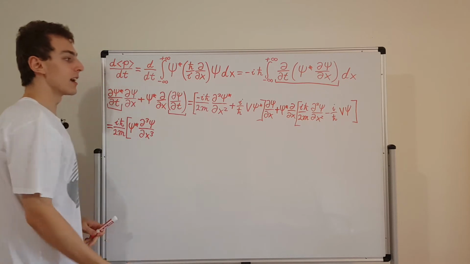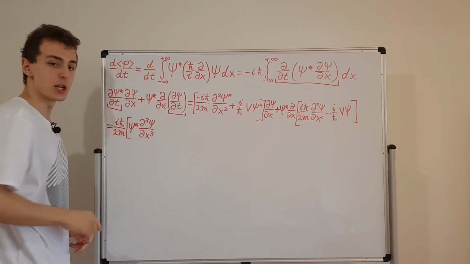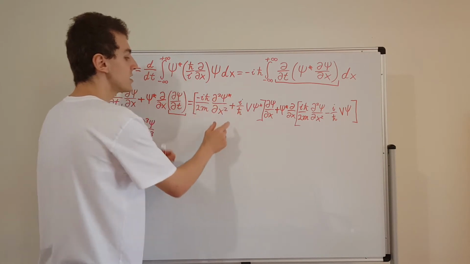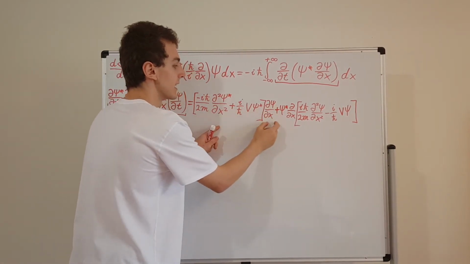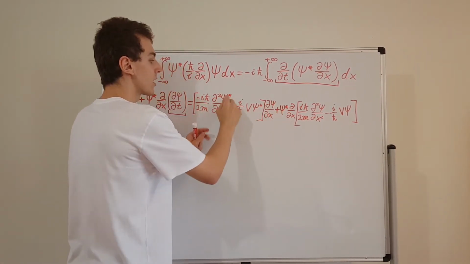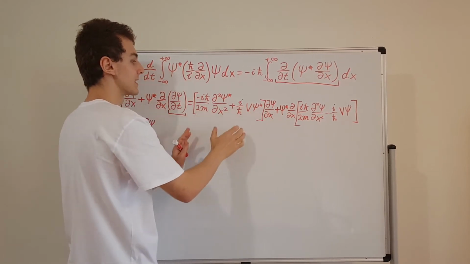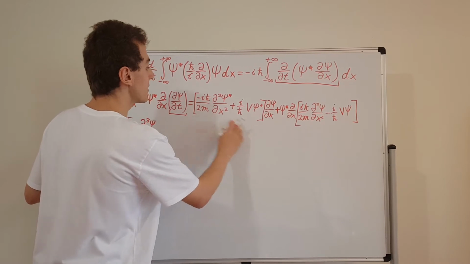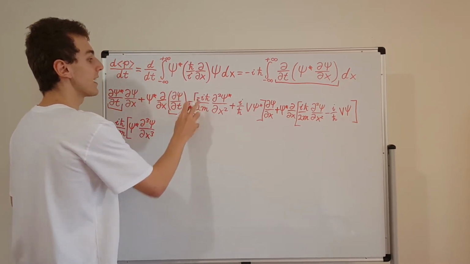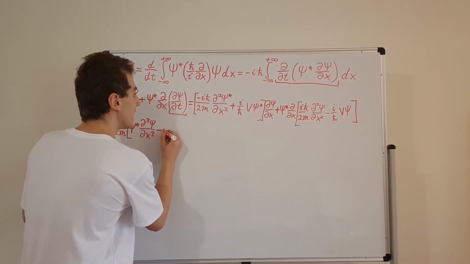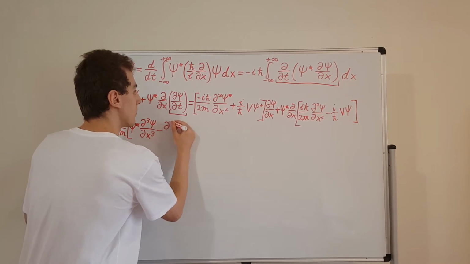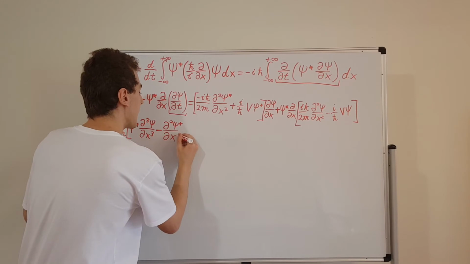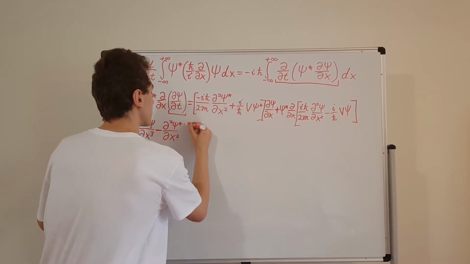And we can identify another term that has iħ over 2m, and that's going to be this term over here. This term is going to multiply dψ/dx. So this guy and this guy are going to multiply together when we expand this out. It's actually going to give us a minus sign, right? Because there's a minus i out the front here. So we're going to have minus the second derivative of psi star, and then we're just going to have the first derivative of psi.